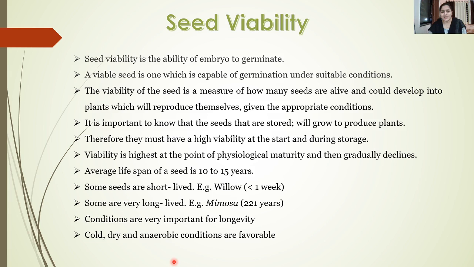So in short, it is the measure of how many seeds out of a stock are alive, and how many of them have the ability to grow into a new plant, and thus reproduce themselves. All this can be attained only if the conditions are appropriate or favorable.